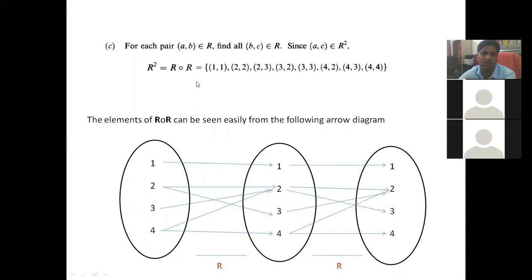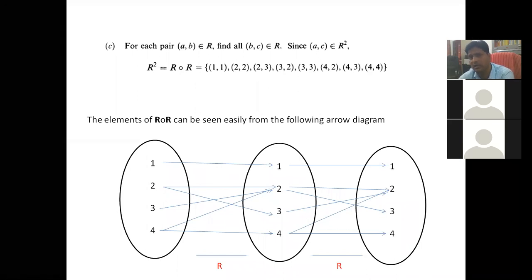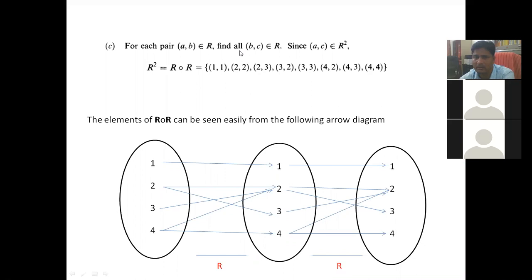So what are the elements of R composition R? Basically, for each pair (A,B) you find all (B,C) belonging to R. You take an ordered pair (A,B) from R, choosing one by one. First you choose the first ordered pair, and for this ordered pair you find all (B,C), not ABC. For (A,B) belonging to R, you find all (B,C).